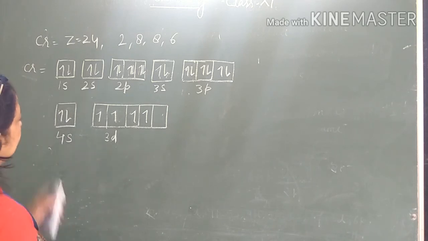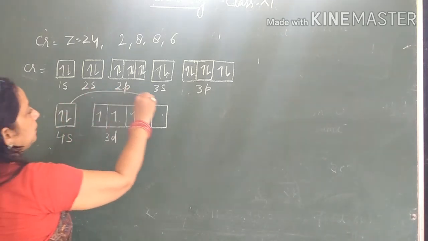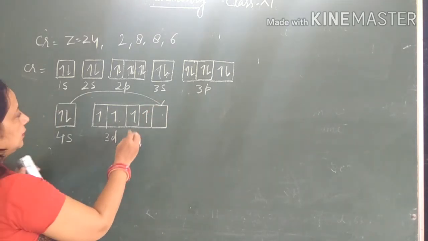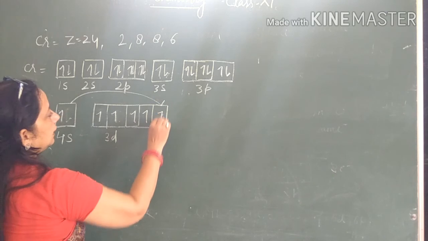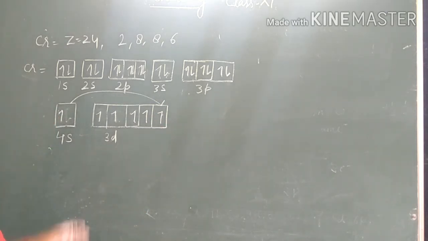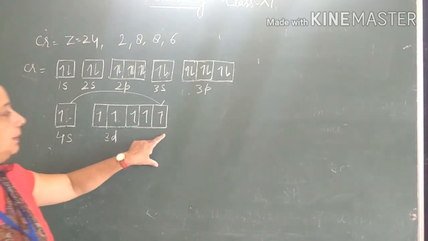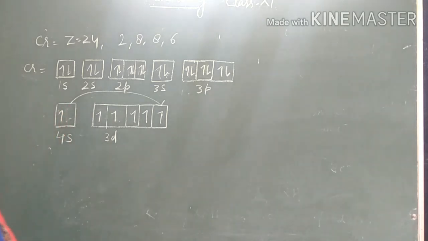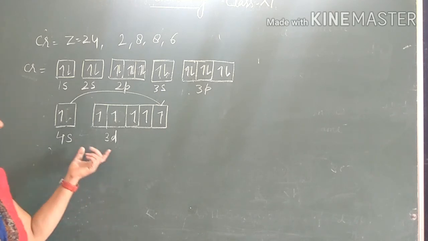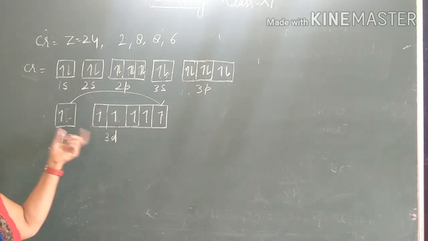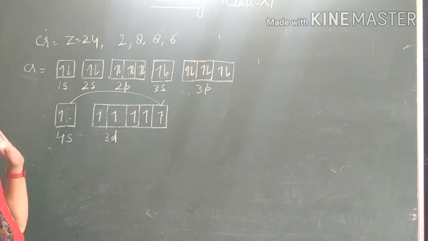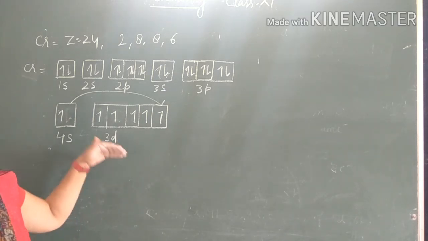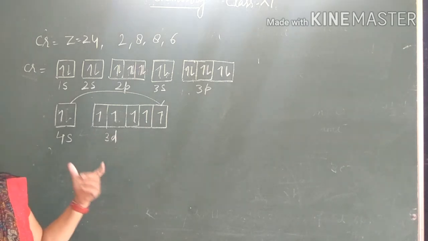But one electron jumps into this orbital to stabilize it. So it will be singly in this orbital and it gains stability, because half-filled orbitals and fully filled orbitals are more stable. So students, you can understand the electronic configuration of chromium and you can fill the electrons in orbitals according to the increasing order of energies of the orbitals.